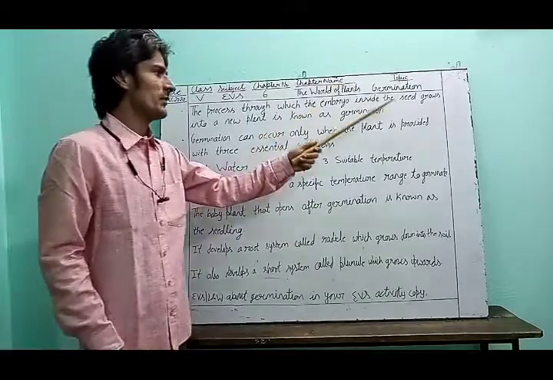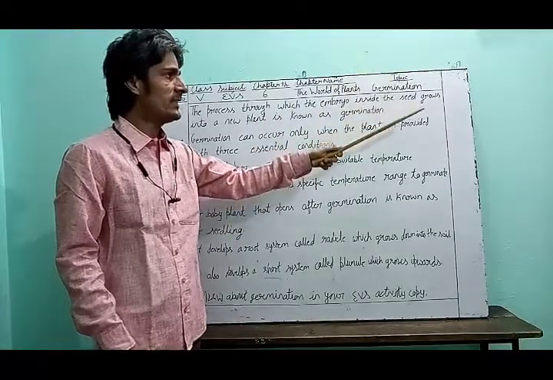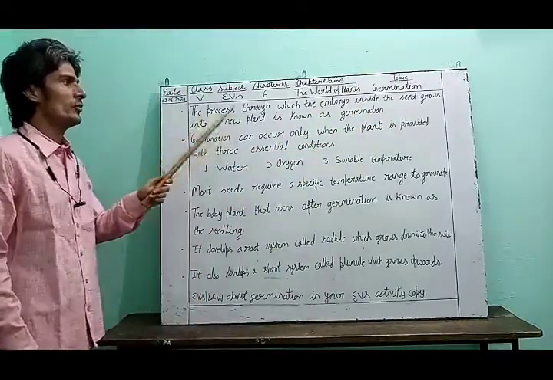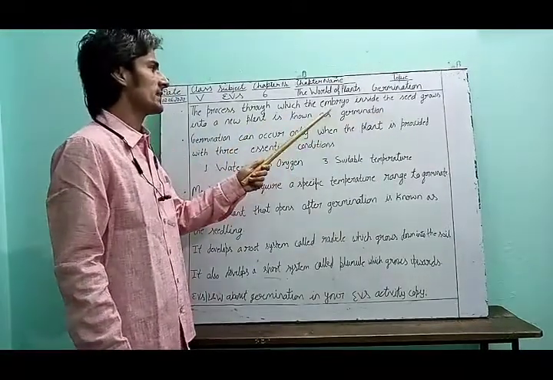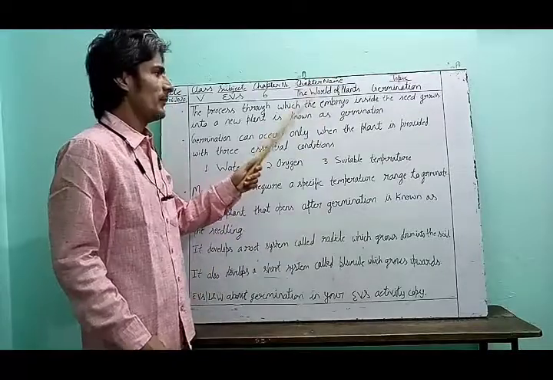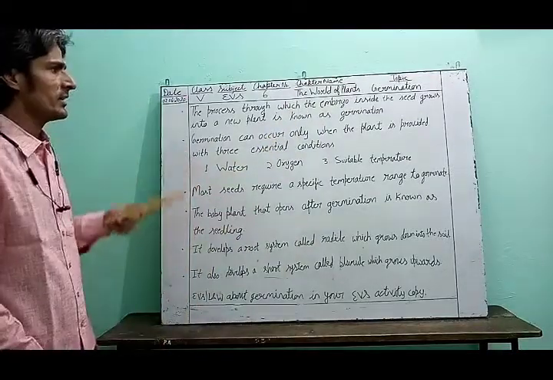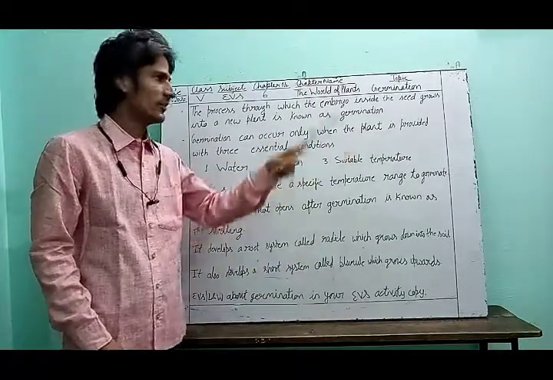So, germination changes the seed into the new plant. And inside the seed is the embryo. Embryo is the part of a plant which grows after that into a new plant.